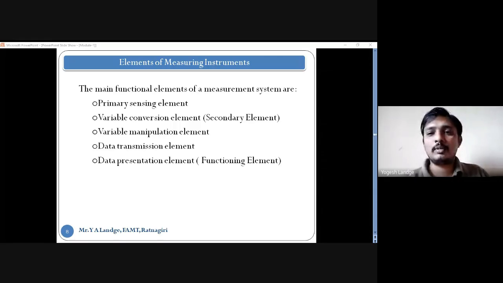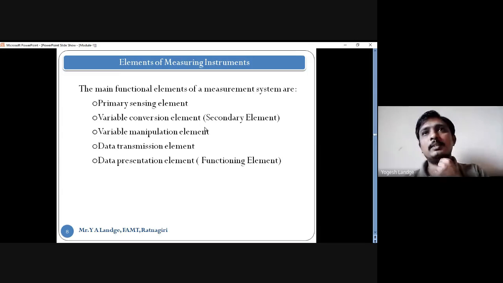I give the example a bit, so that you can easily understand what is meant by the primary sensing element and the secondary sensing element. This is another part: the variable manipulation element and the data transmission element. Manipulation means we have to manipulate things. If you measure things in a small quantity, is it possible for you to measure?